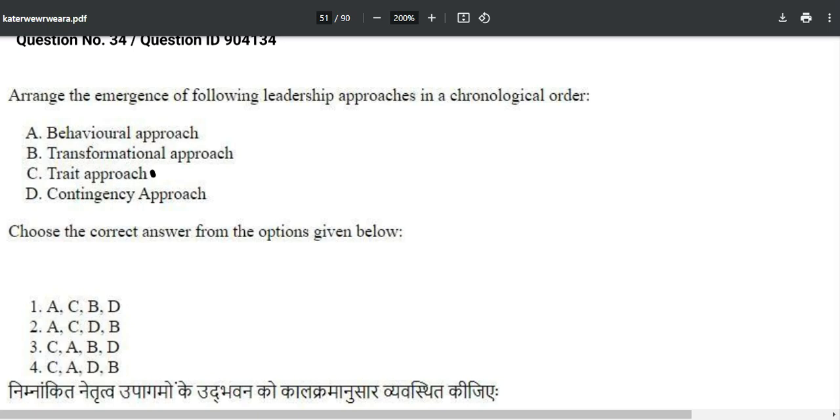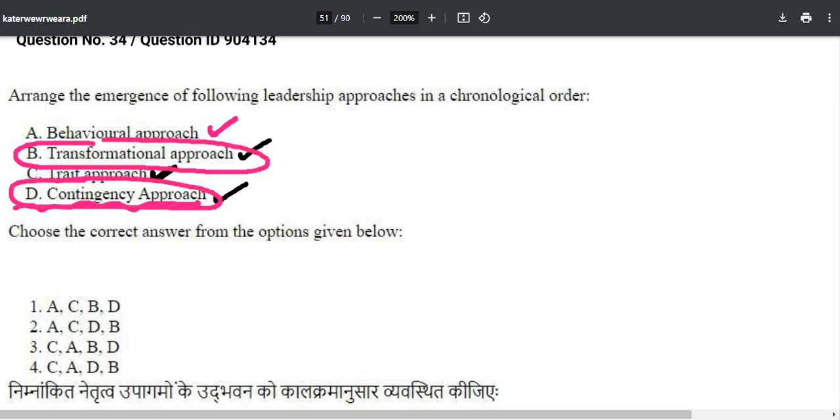First of all, what will come? The trait approach will come. Okay, then what will come? The behavioral approach will come. Okay, this is the order. Now you are confused between transformational and contingency. The D option will be the correct one. Then the contingency will fall, and after that the transformational approach will form in this particular question.